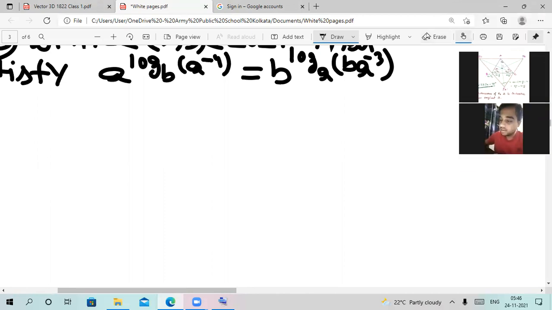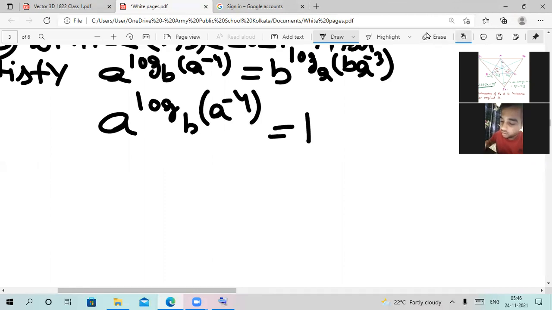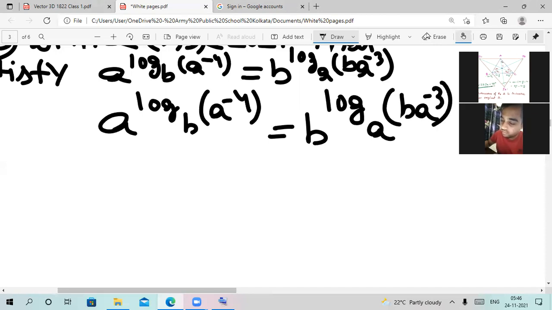Okay, so here as we can see, we basically have log of b into a to the power of minus 4, and it is equal to b to the power of log to the base a of b into a to the power of minus 3. Now as per the properties of logarithm, we can take this minus 4 component out from this expression, and then we can further simplify the whole expression which is provided to us.